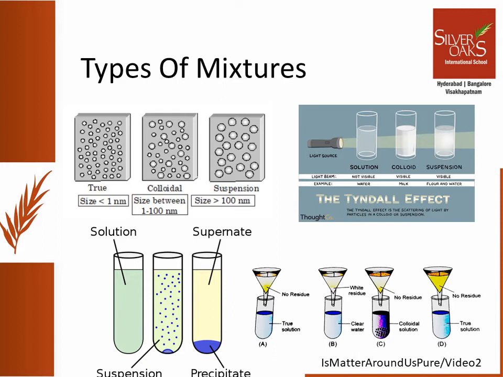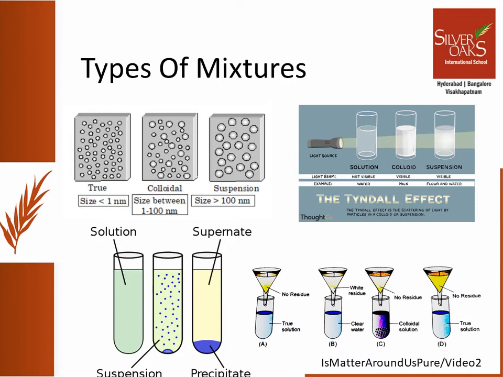Colloids also, since the particle size is bigger than solution but smaller than suspension, are not visible to our naked eyes. But in suspension, we can clearly see the two components of the mixture because the particle size is very, very big. In this figure, we can see the Tyndall effect. When a light beam is passed through the mixtures, we observe that through the true solution the path of the light is not seen, whereas in colloid and suspension the path of the light is visible. This is because the particle size is big enough to scatter the light.